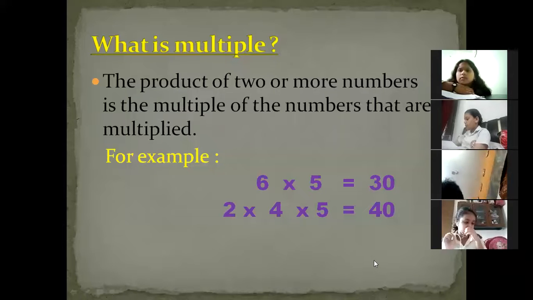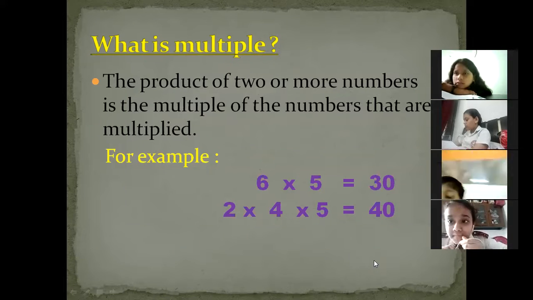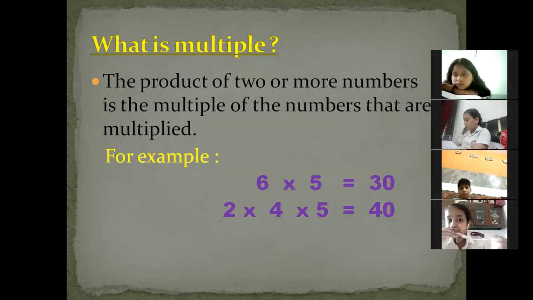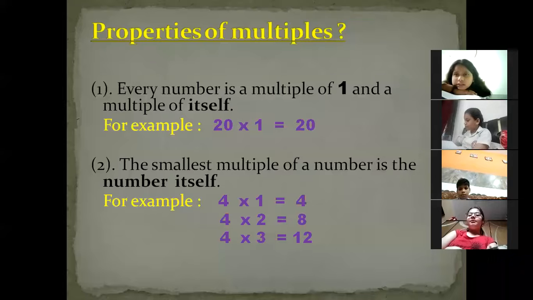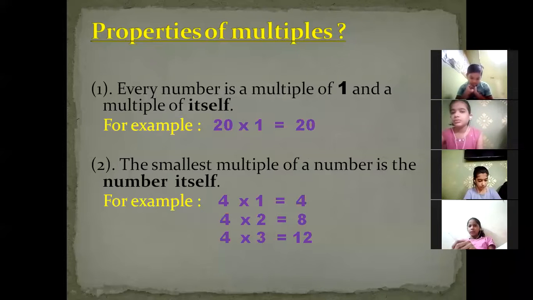Yes, ma'am. So now it is clear what a multiple is. Okay, beta. So now we are going to continue with the next slide. Here we are going to discuss the properties of multiples. Can you read the first property? Every number is a multiple of 1 and a multiple of itself. It means every number is a multiple of 1 and of the number itself. Okay, beta. So how can it be clear?